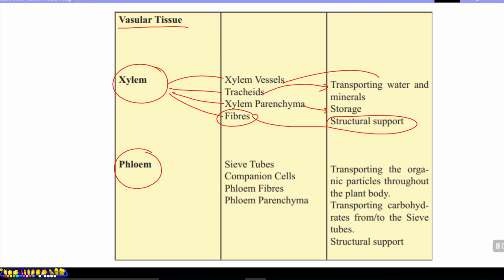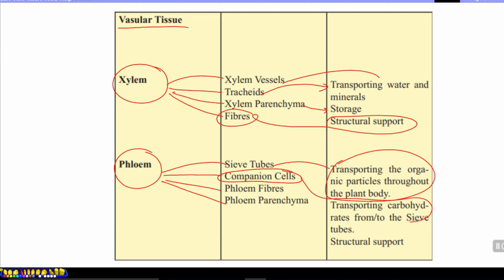Phloem tissue also consists of four main components: the sieve tube elements, transporting the organic particles through the plant body; companion cells, which accompany and work with sieve tube elements, transporting the carbohydrates from or to the sieve tube elements; and phloem fibers, which have the function of structural support. What about the phloem parenchyma tissue? It can provide the function of storage or delivery of nutrients over short distances.